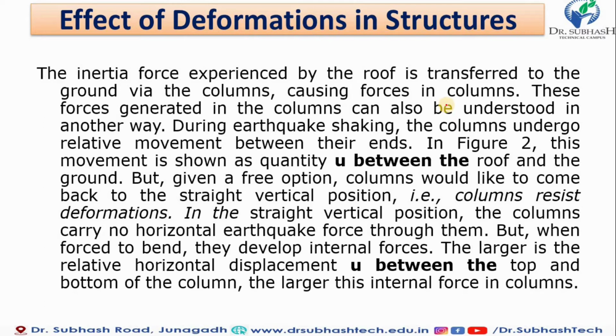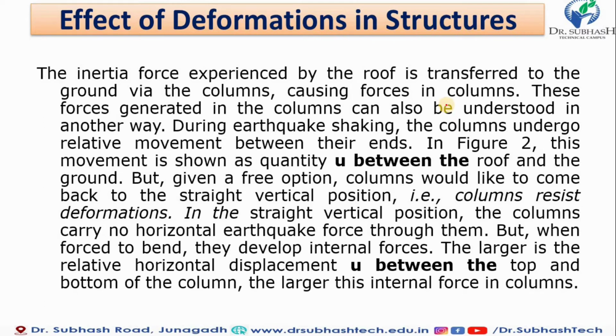The larger the relative horizontal displacement U between the top and bottom of the column, the larger the inertia force in the column. That's why we have to go back to our first lecture: the energy releasing principle, or you can say the strain energy principle, the elastic rebound theory.